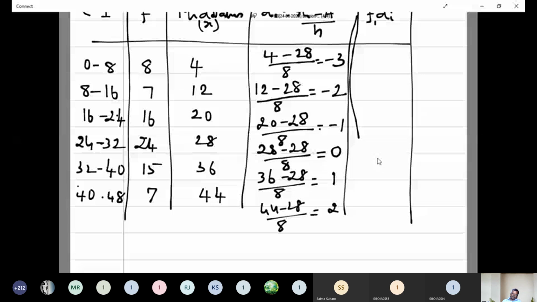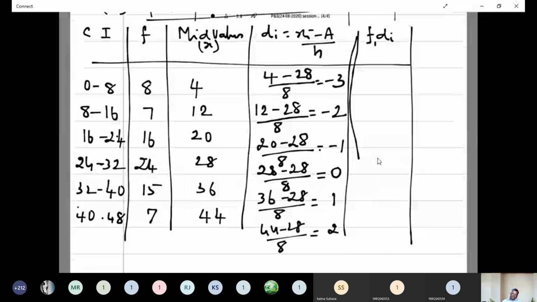And again we are going to calculate the values of f into di. 8 into minus 3, minus 24, minus 14, then next minus 16, then next 0, 15, 14.